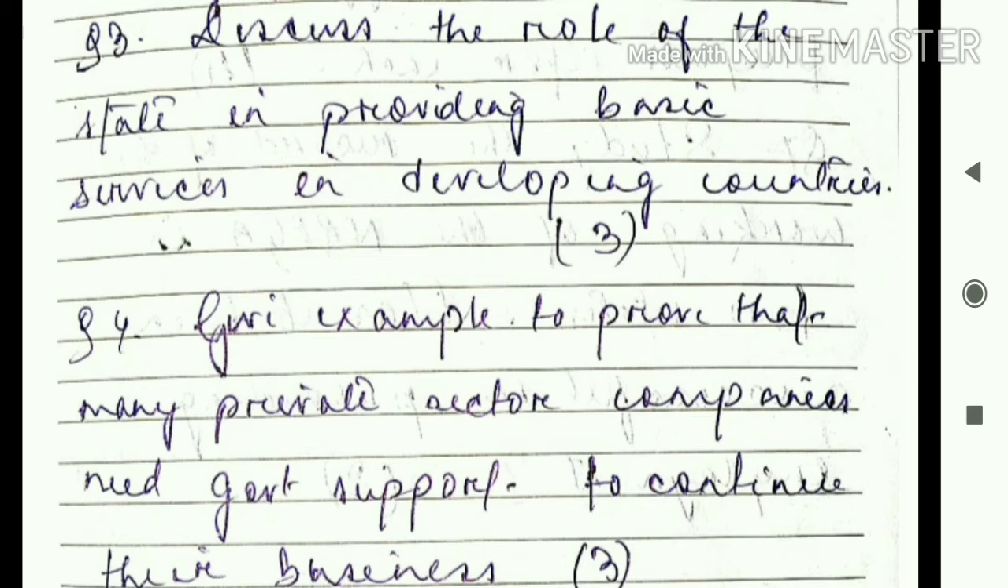The next question is, give example to prove that many private sector companies need government support to continue their business.